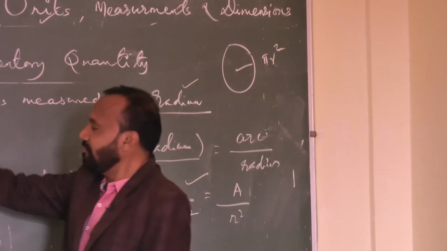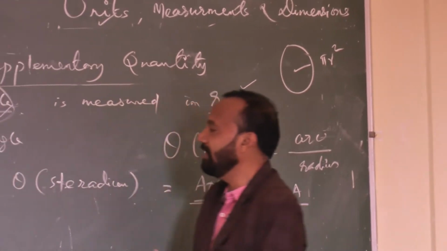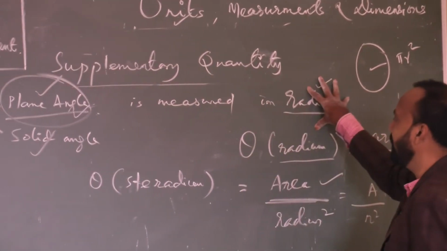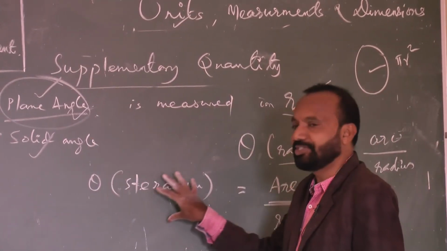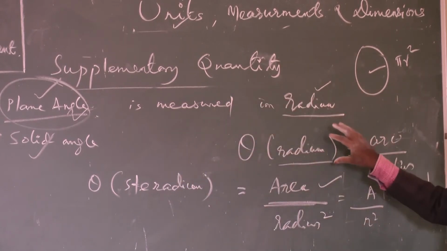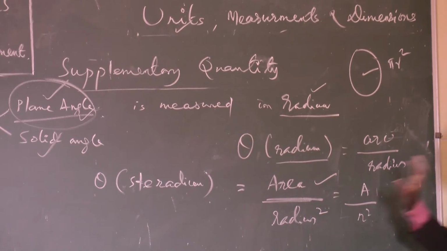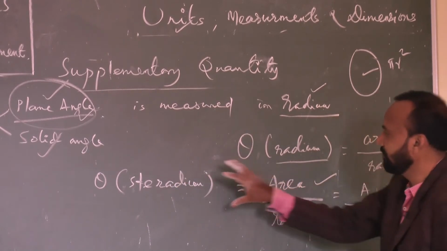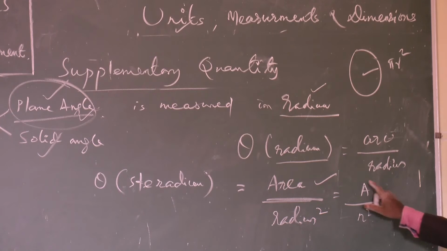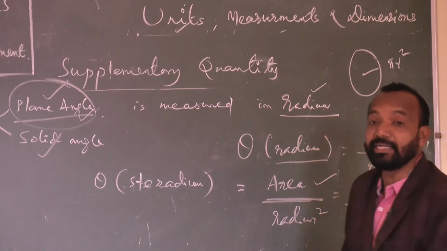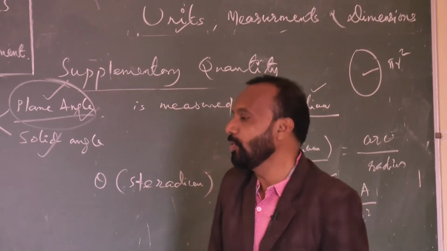So, angle is of two types. One is plane angle, the other one is solid angle. Plane angle is measured in radian. Solid angle is measured in steradian. Plane angle is expressed as theta is equal to arc by radius. Steradian, theta is used to represent area upon radius square. So, this is about your quantities.